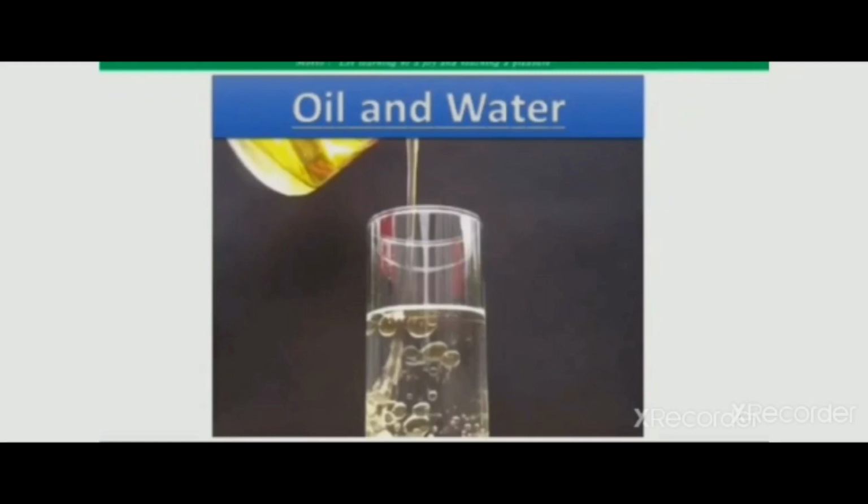Here are the few experiments that we have done. You can take different substances and do different experiments and find out whether the substance dissolves in water or does not dissolve in water. Isn't it interesting? Yes. And this is the end of the first part, and we'll meet again in the second part of this lesson.